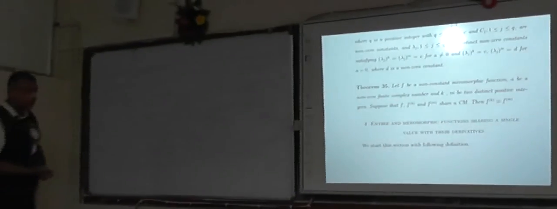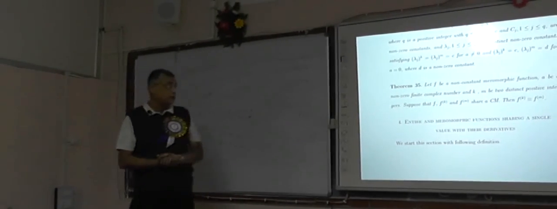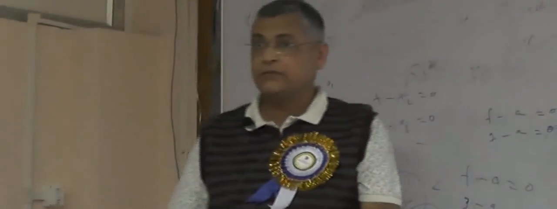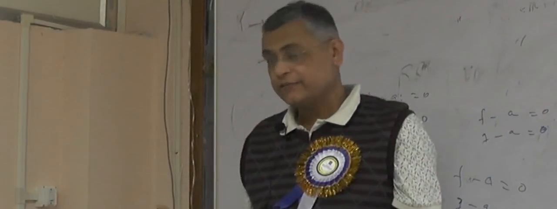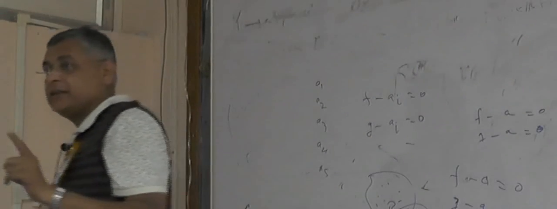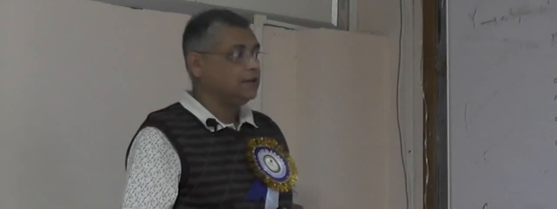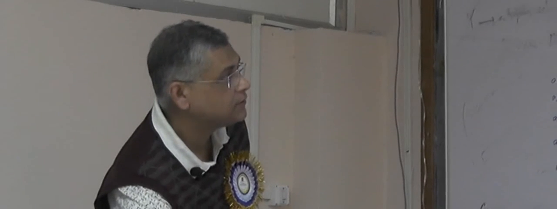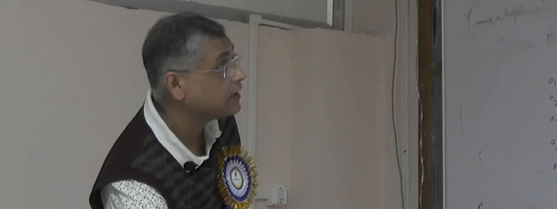So now, most probably I cannot start another section. In this section, just 2-3 lines I am saying. In this section, the researchers considered the uniqueness of an entire function and its derivative when it shares only one value. And on this topic there is a famous conjecture by R. Brück.